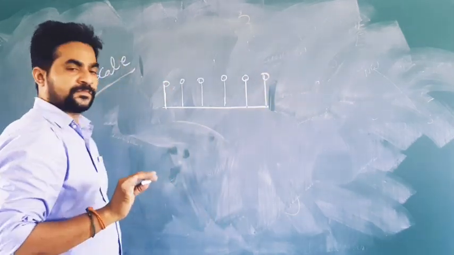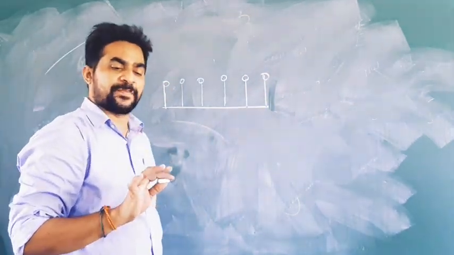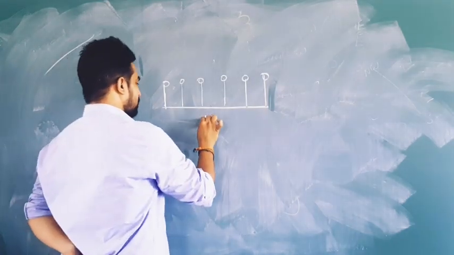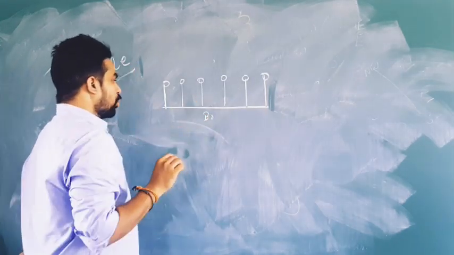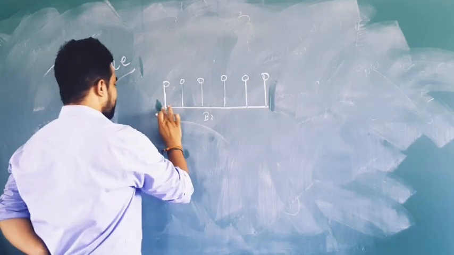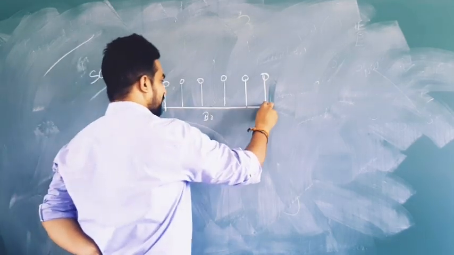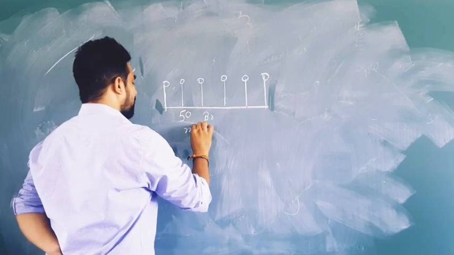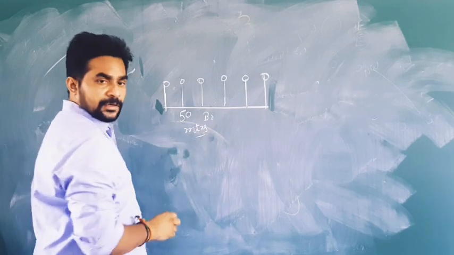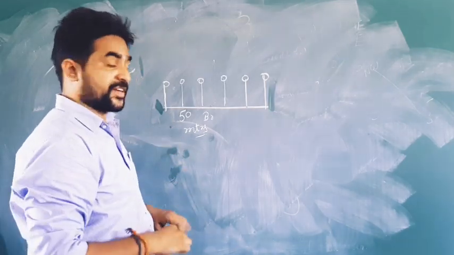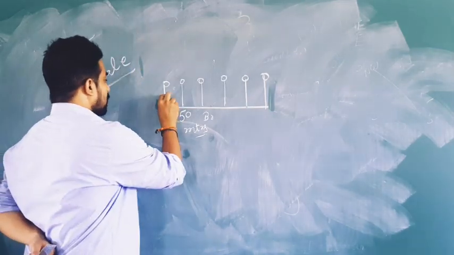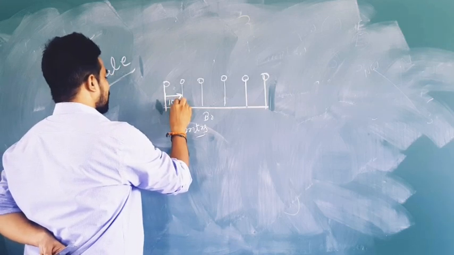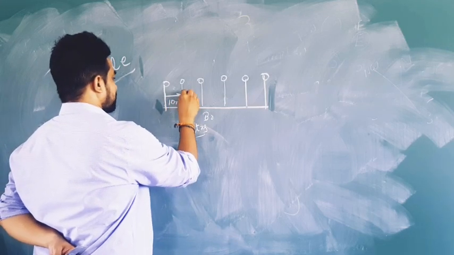Imagine that this is an actual bridge which they found on the village stream. The total length of this bridge from here to here was 50 meters. What is the total length of the bridge? 50 meters. From one pole to the other pole, the bridge distance was 10 meters.